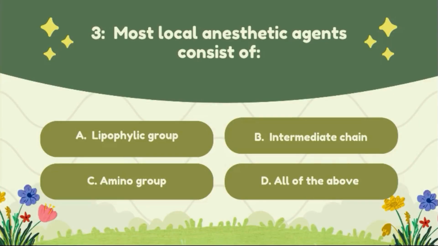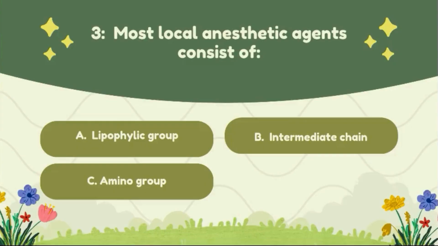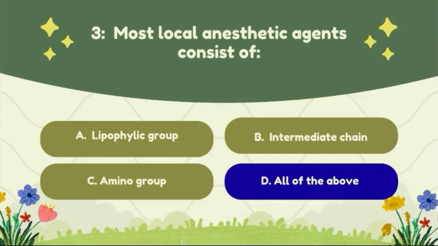Question number 3. Most local anesthetic agents consist of option A, lipophilic groups; option B, intermediate chain; option C, amino groups; option D, all of the above. The correct answer of this question is option D, all of the above.